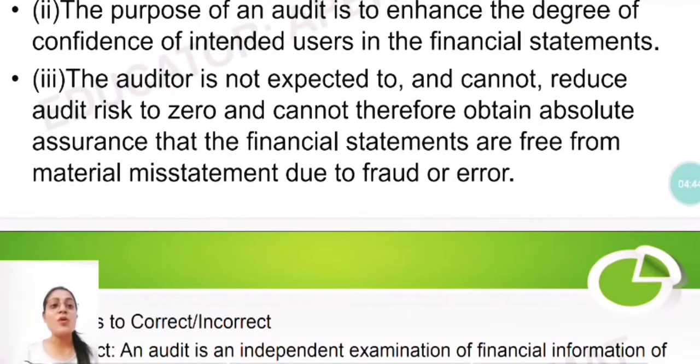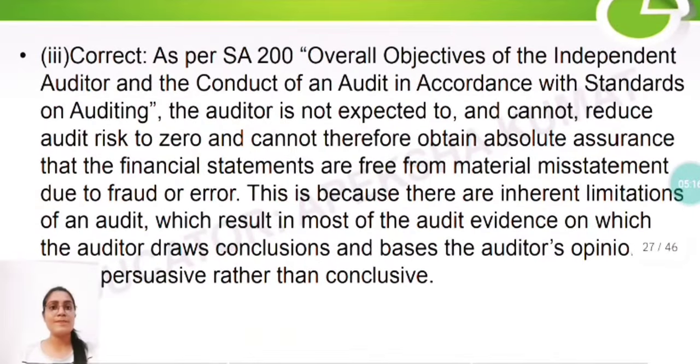The auditor is not expected to and cannot reduce audit risk to zero, and cannot therefore obtain absolute assurance that the financial statements are free from material misstatement due to fraud or error. You have to say whether this is correct or incorrect. Before we move on, absolute assurance means total 100% assurance, which in any case the auditor can never give. There are inherent limitations, certain limitations which even the auditor can't do anything about. So I think this statement has to be correct.